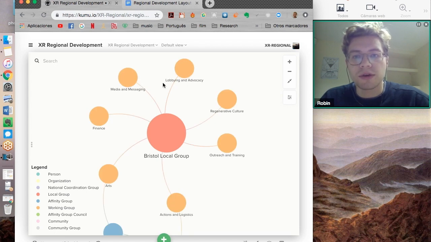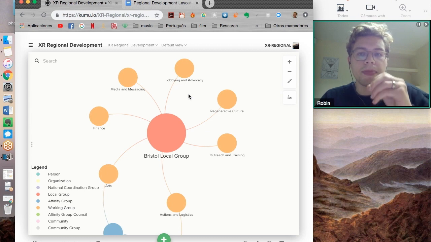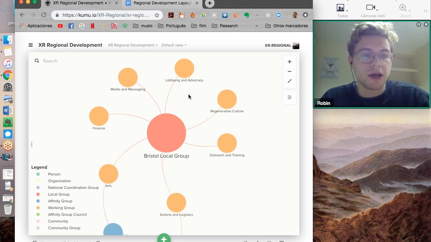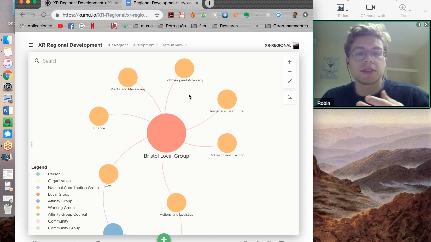These different working groups will meet each week as part of the local group meeting, and each working group will split off from the overall local group meeting to discuss in a small group what they're going to be doing on these different topics. Each of those working groups should have two coordinators, and these coordinators can help to manage the working groups themselves, looking at who is involved and making sure they have a base camp area.